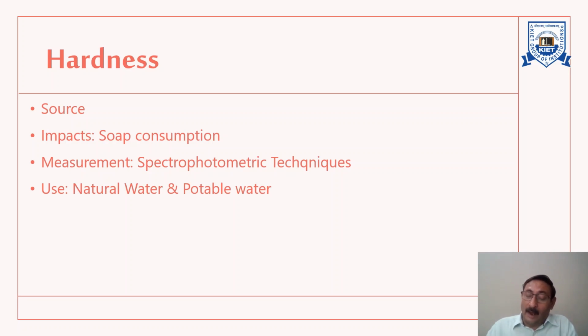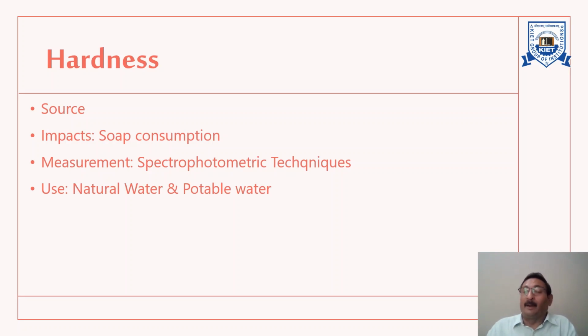And if alkalinity is more than hardness, the inference we can make is the presence of basic salts of sodium and potassium, along with calcium and magnesium.